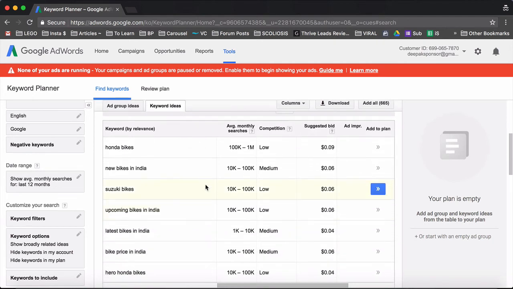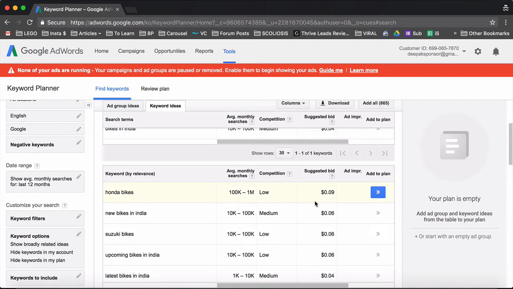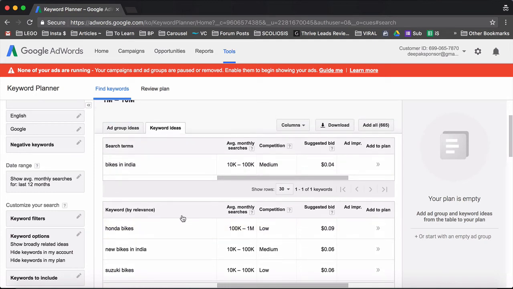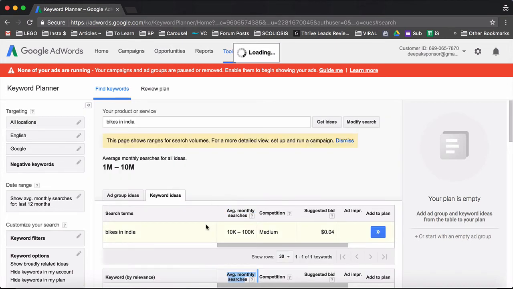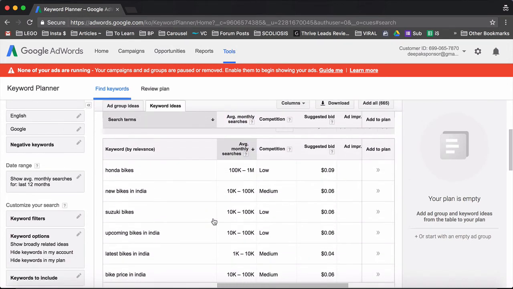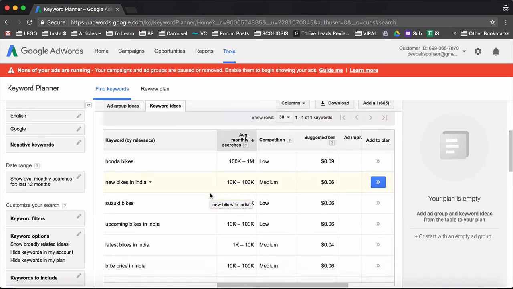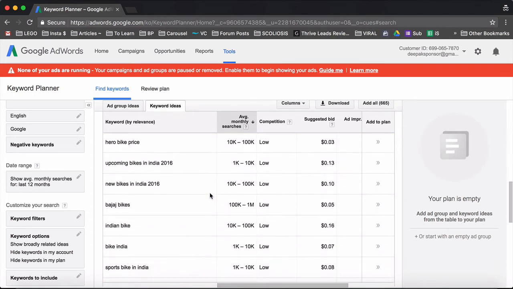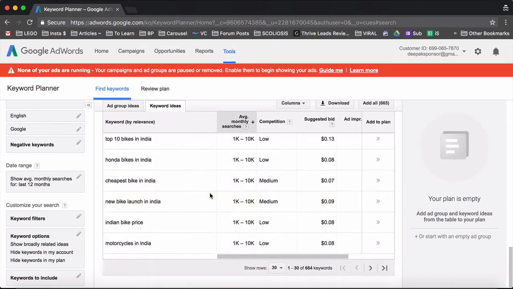This is mostly for the paid side of things. But here you will also see the suggested bid, the impressions, and the average monthly searches. Average monthly searches is not accurate in most cases. It will only help you sort these keywords in an ascending or descending order. So this is where the Google keyword tool helps, and this is available only for people who already have a Google AdWords account. So if you don't have a Google AdWords account, go ahead and sign up for one.